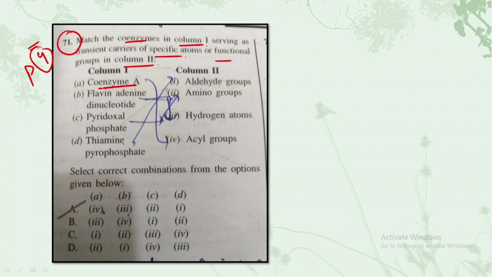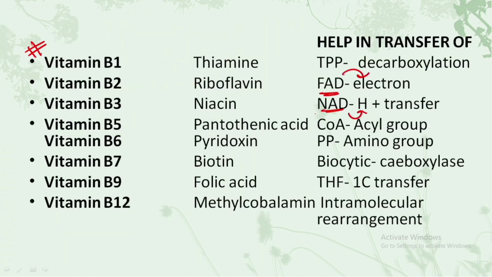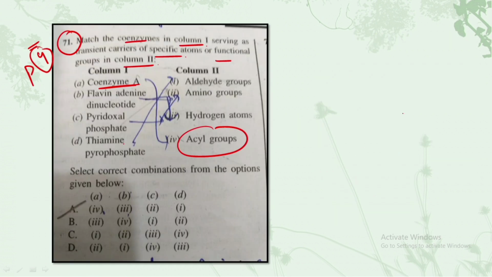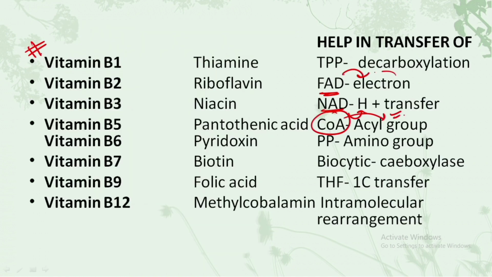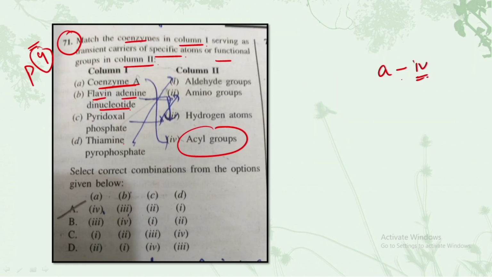So you can see coenzyme A matches with the acyl groups. Why? We have just discussed that coenzyme A helps in the transfer of the acyl groups. So A matches with the fourth option. Then we have flavin adenine dinucleotide, that is FAD, as we have discussed. It helps in the electron transfer. So just match it with the same. Because it is not written electron over here, we have to match it with the hydrogen atoms. So B matches with the third option.